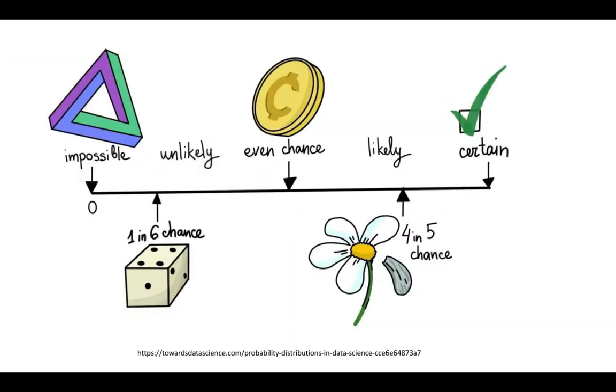Here's a little graphic that I think is kind of helpful here. It's kind of like a little number line. So we go from impossible at 0 up to certain at 1. And then right in the middle at 0.5 would be even chance. And if it's somewhere in between, let's say a 1 out of 6 chance, like if you're rolling a dice, you've got a 1 out of 6 chance of getting a 4. So it's kind of unlikely. If there's a 4 out of 5 chance that something will happen, then we'd say it's likely. And we could fall obviously anywhere in between there.